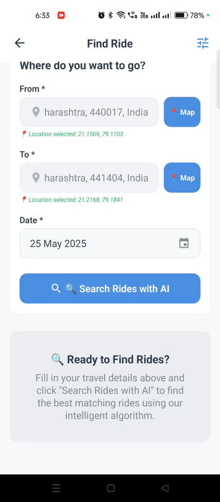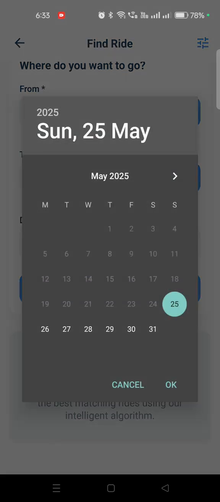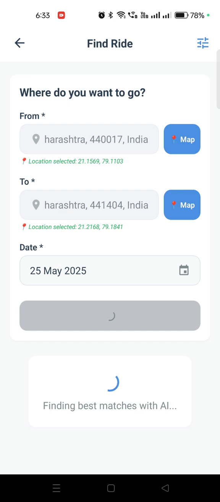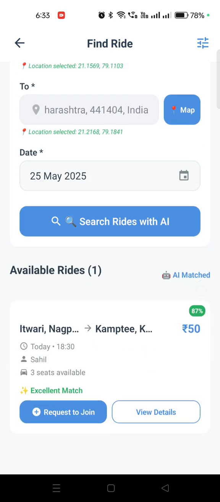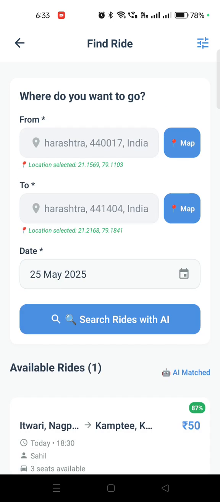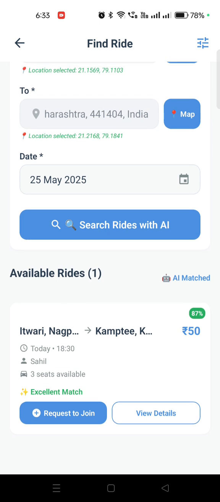Let me select today's date. Let's suppose I wanted to go today from Kamti to Itwari, and let's search by AI. In the backend we have implemented a KNN algorithm that will take the latitude and longitude of both the driver's location and your location, and it will calculate and find the best match based on location, price, and timing.